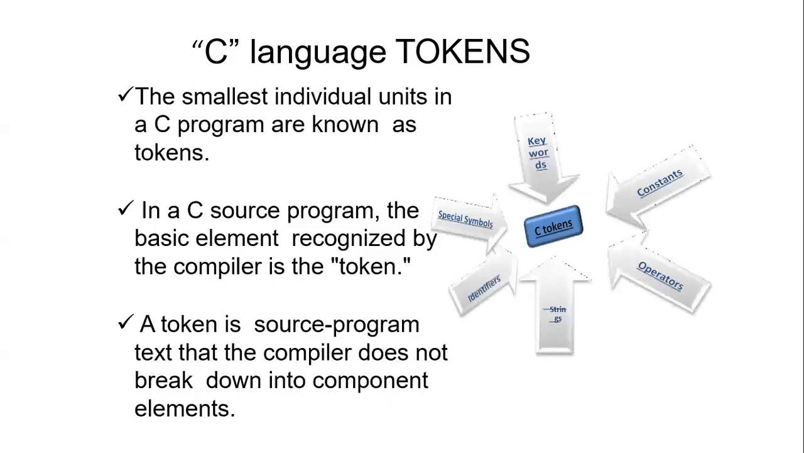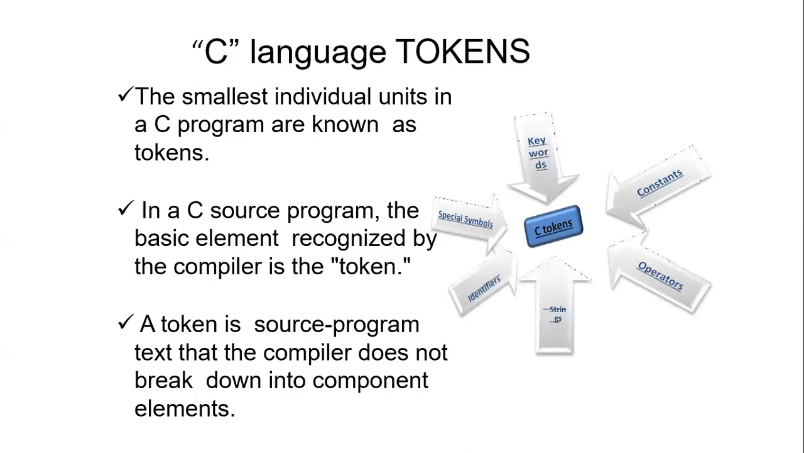C tokens are the keywords, the 32 reserved words of the C language. Then we have constants. Constants are terms which cannot be changed; once defined, they cannot be changed. For example, the value of pi. Pi is equal to 22 by 7. The value of pi cannot be changed.